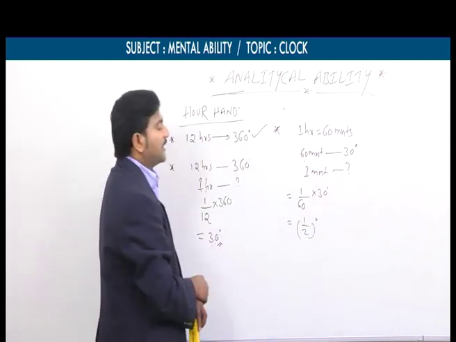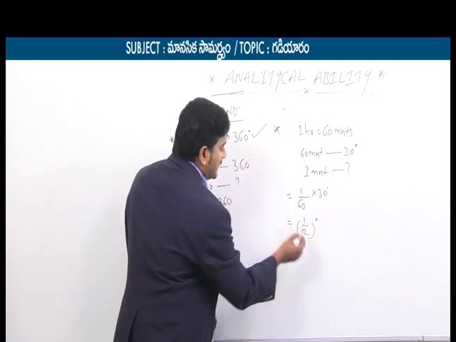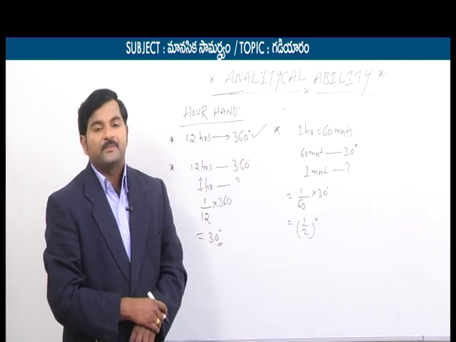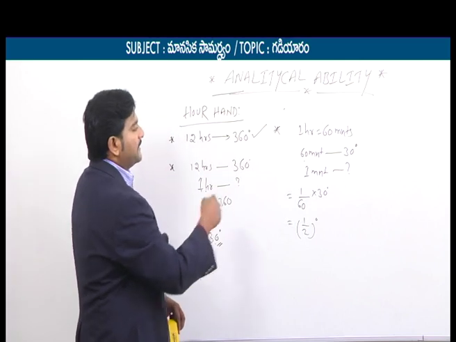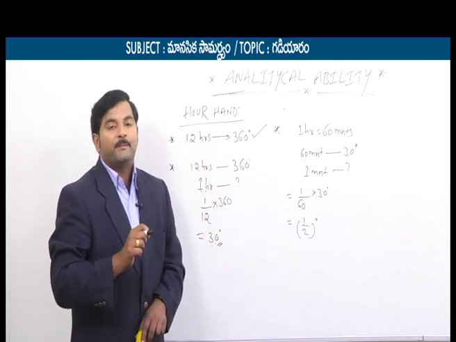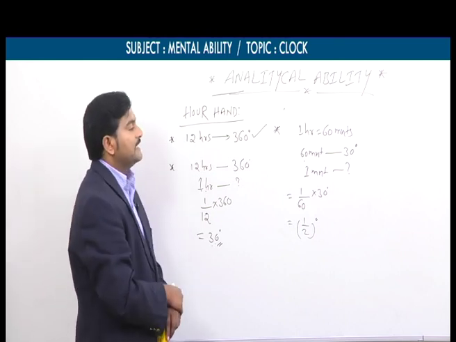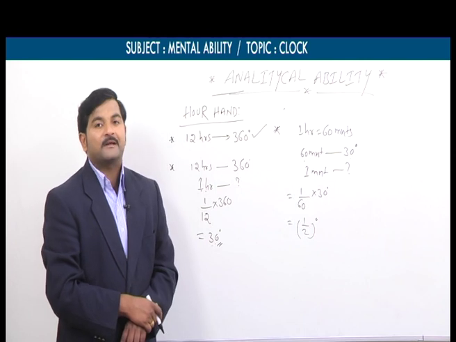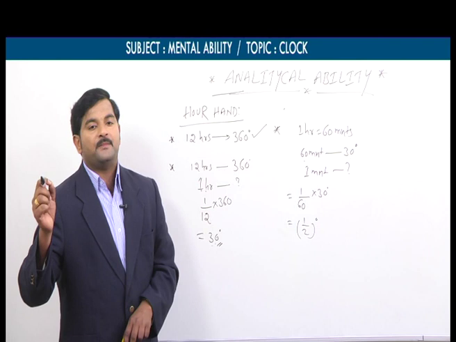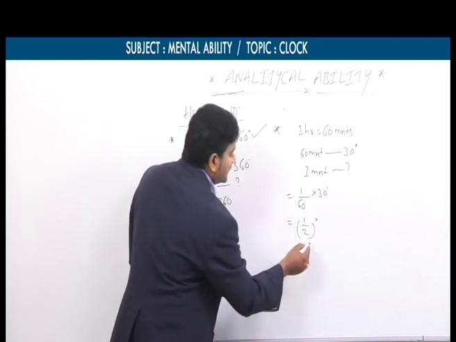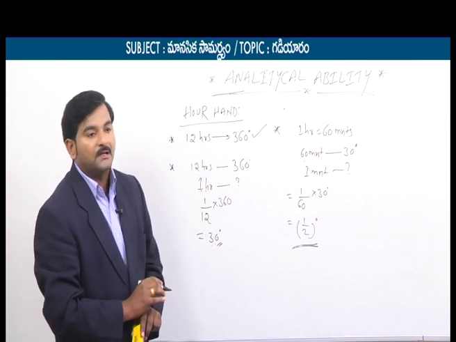So what can we conclude, my dear students? The hour hand can trace 1 by 2 degree, or half a degree, in the span of only 1 minute. Previously, a bit on these 3 points came in the APPSC examination. The question was: in the span of 1 minute, how many degrees can the hour hand make? Our answer is only half a degree.